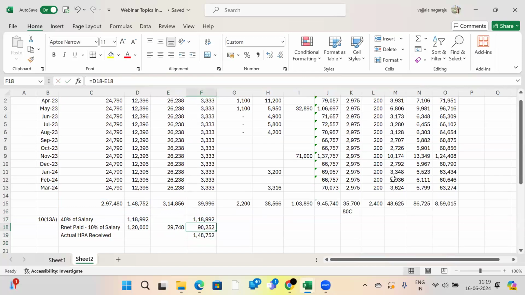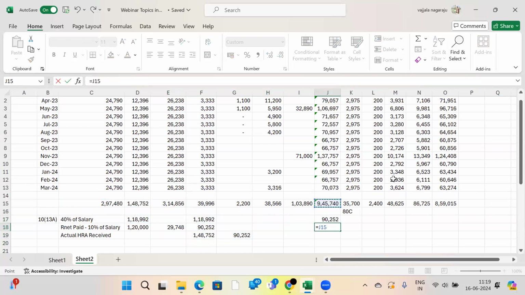1,48,000. See, in these three amounts, whichever is lower, 90,252. This 90,252 he will directly get as a deduction from his salary. What is the taxable salary now? 8,55,488, not 9,45,740. Under the new tax regime, what is the taxable salary? 9,45,740. This is what employees don't know.